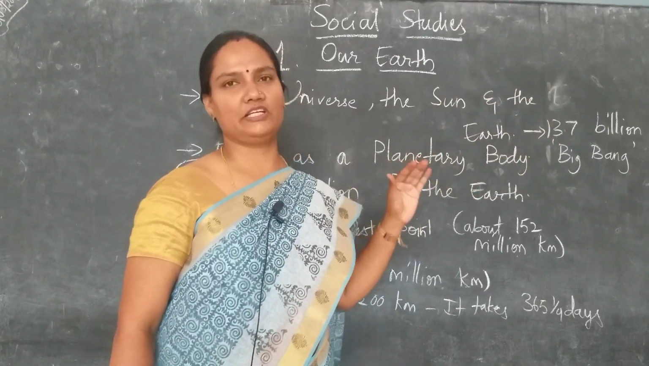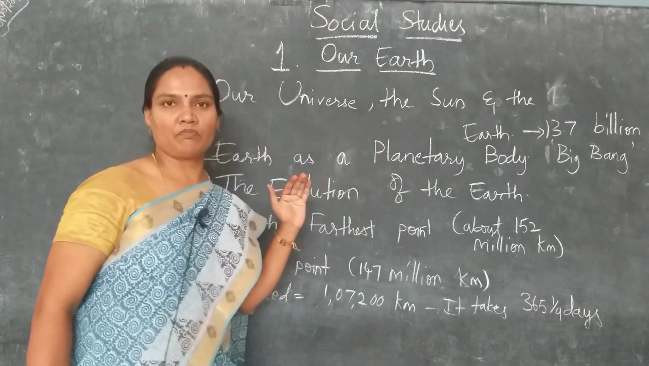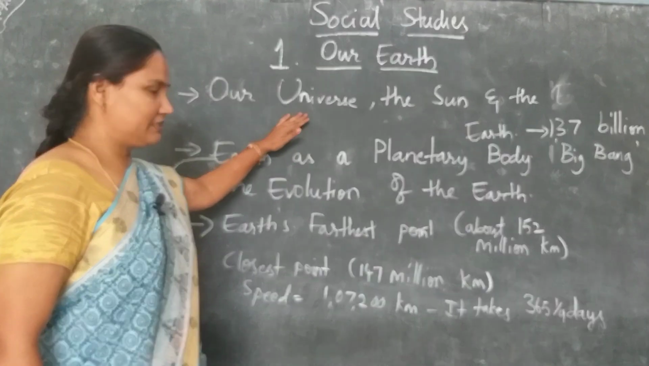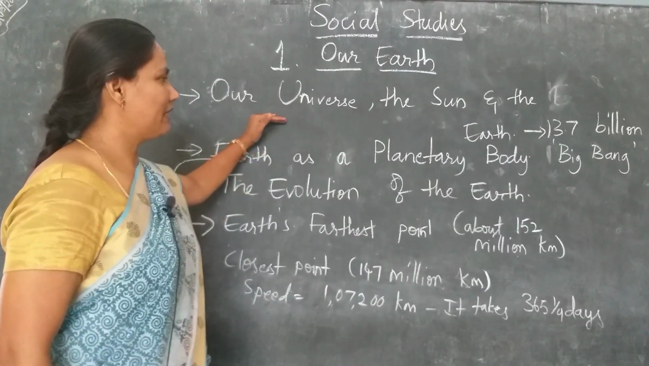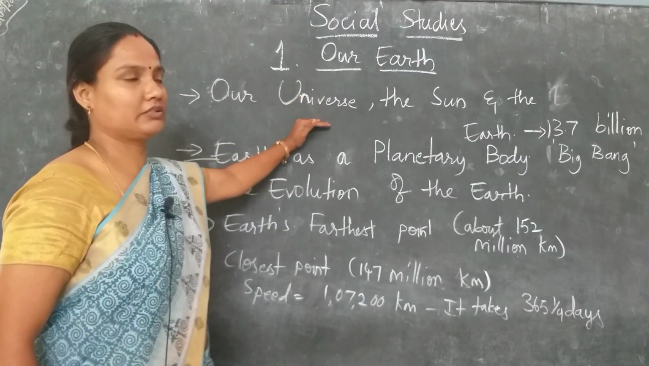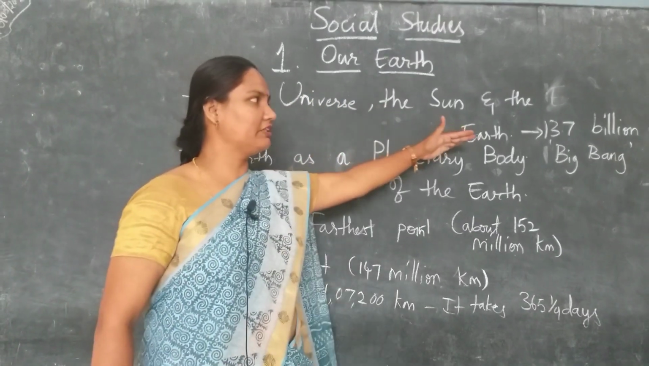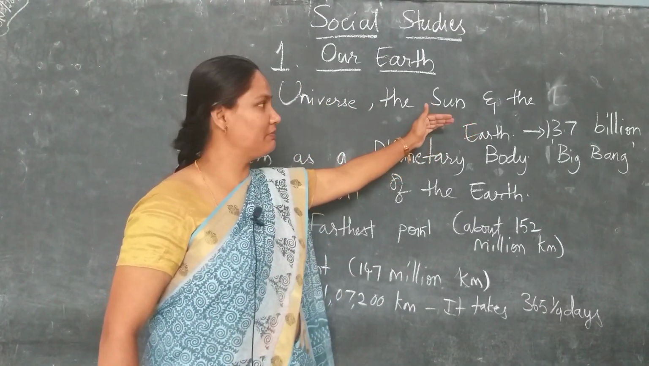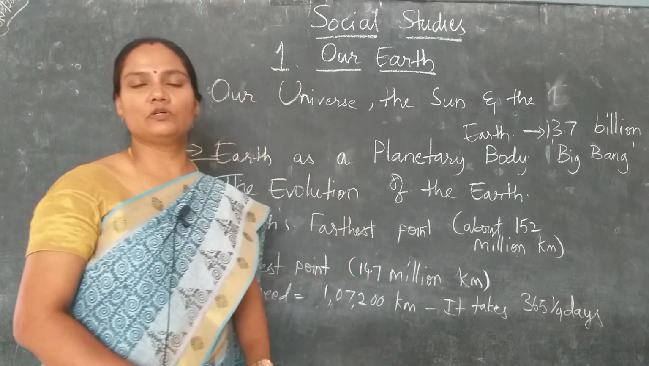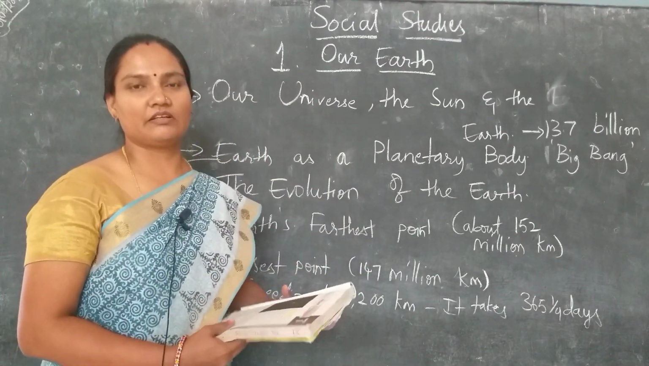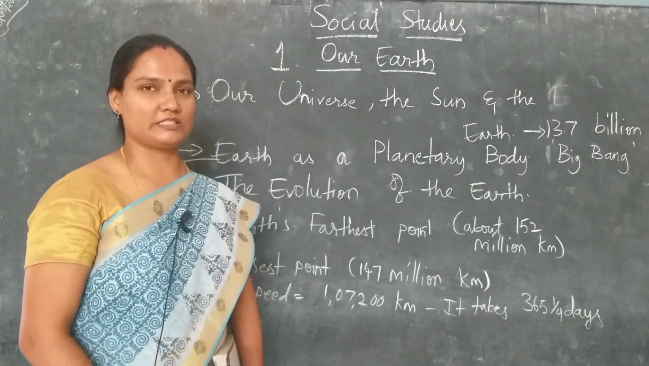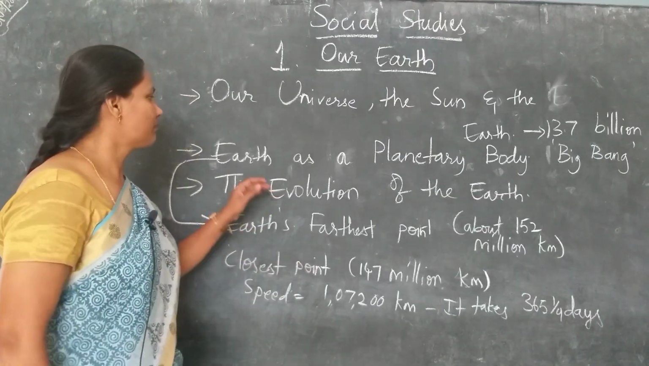These are all theories, children. These are all assumptions. Okay. So scientists have assumed that our planet Earth was formed some 13.7 billion years ago. So how did this process start and how did it take place? Let us discuss something about this.